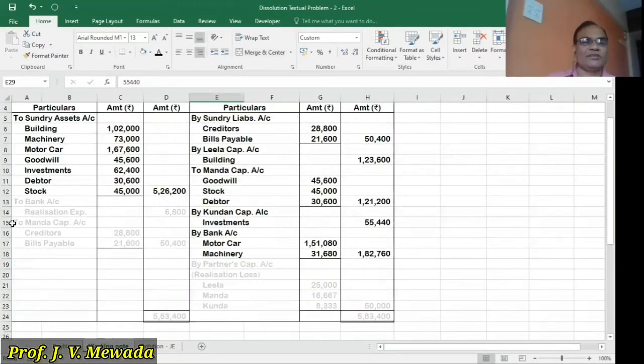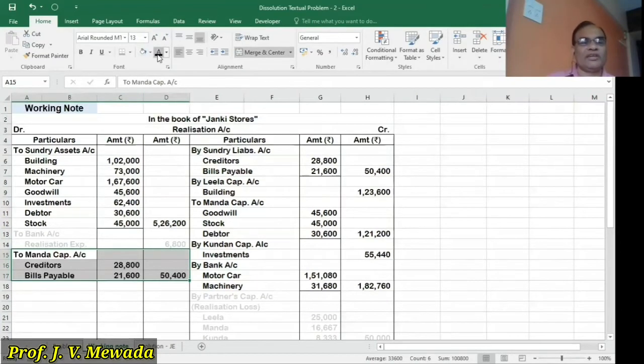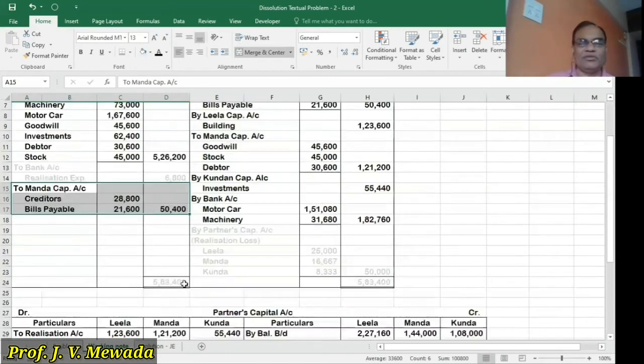So on the debit side of the realization account, we'll write to Manda capital account, creditors, bills payable 28,800, 21,600. It is at the book value only. So 50,400 is the amount which will be credited to Manda's capital account.